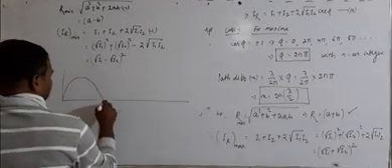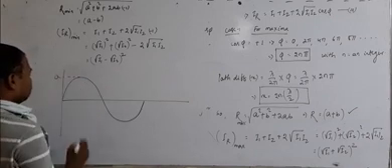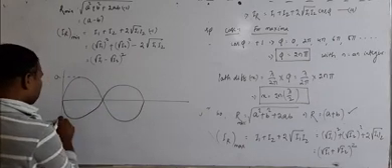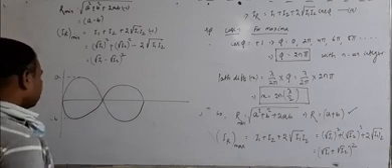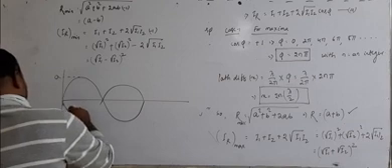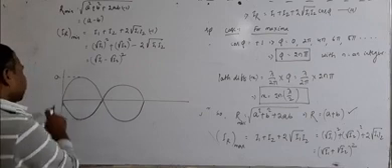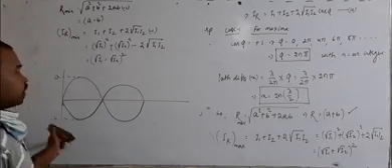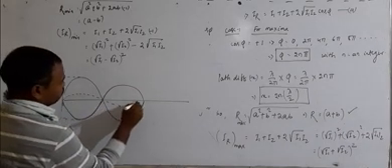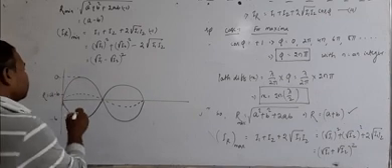Suppose this is the crest and this is the trough of one wave having amplitude A. The other wave has amplitude, suppose, B, and here this is minus B. When both combine, if A is greater than B, we get A minus B. If B is greater than A, we get B minus A. So the resultant wave will be like this. This is the amplitude of the resultant, R equal to A minus B.